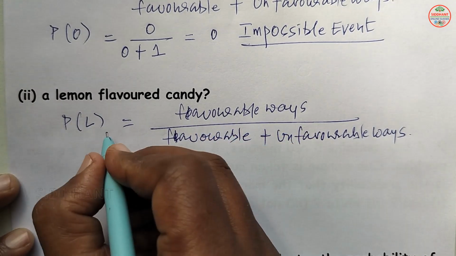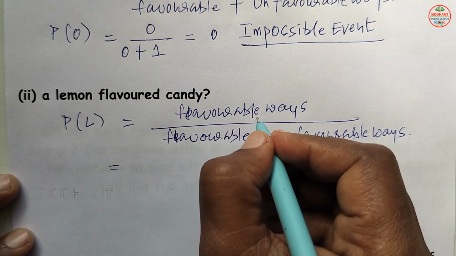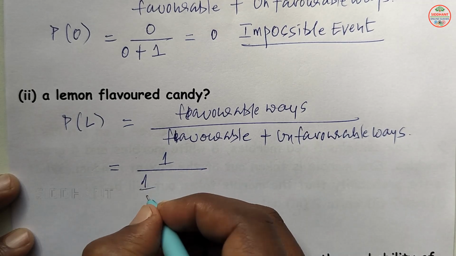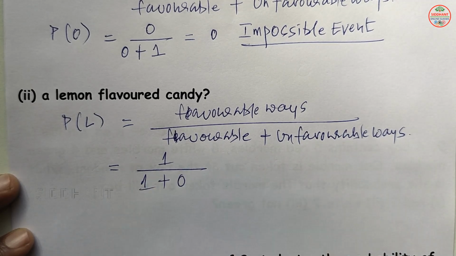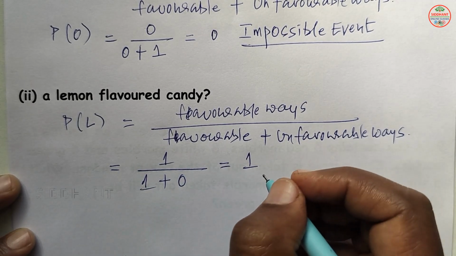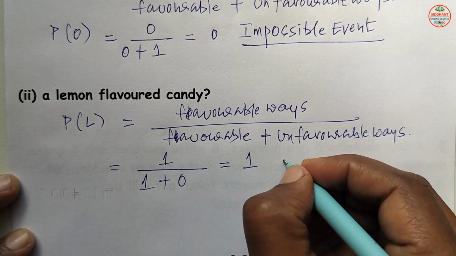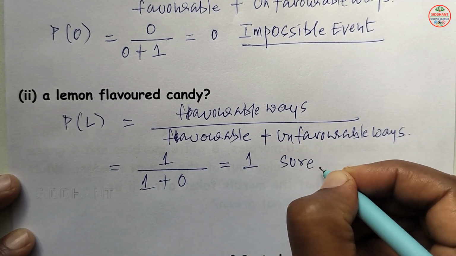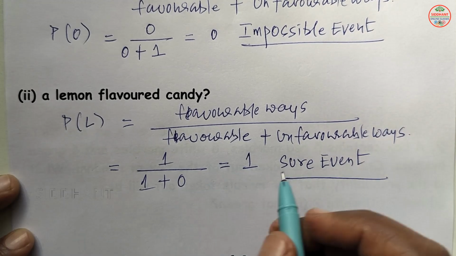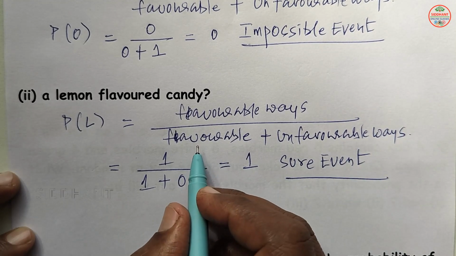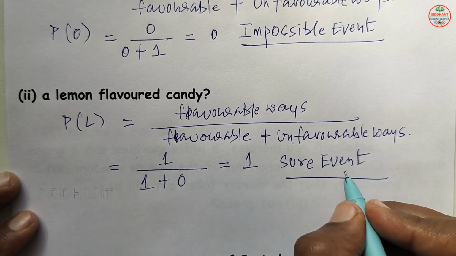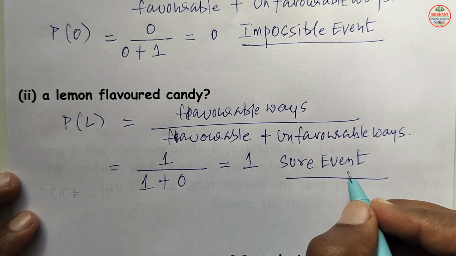Getting lemon, how many chances are there? 1 chance is there, and the denominator is 1 chance. Not getting lemon will be 0 here. So it will be 1 by 1, that will be 1 here. This type of event we call a sure event. The bag contains lemon flavored candies and you are asking for lemon, so it is called a sure event.